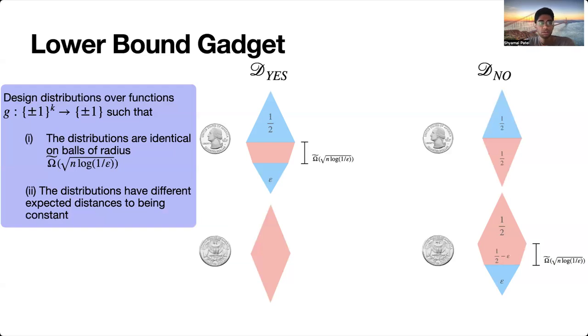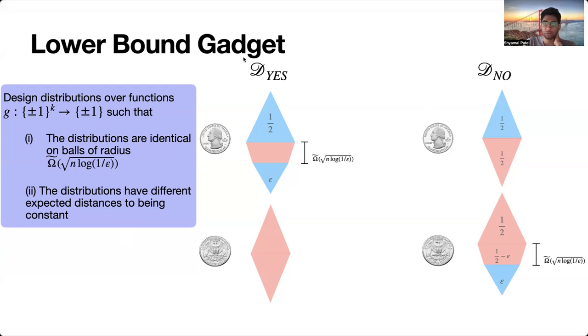Great. So how do the lower bounds go? Essentially, the lower bounds proceed by making the following gadget. You need to design distributions over functions from plus minus 1 to the k, such that the distributions are identical on balls of relatively large radius, where relatively large we're going to take to be root n log 1 over epsilon. And the second property that we need is that the distributions have different expected distances to being constant. So we're going to go ahead and look at these two distributions here.